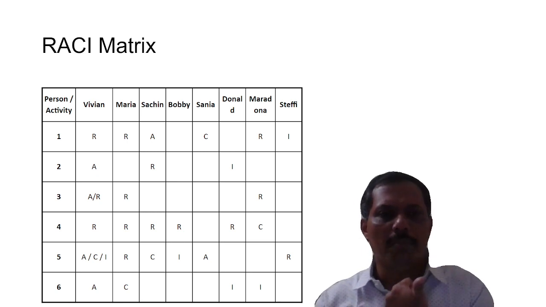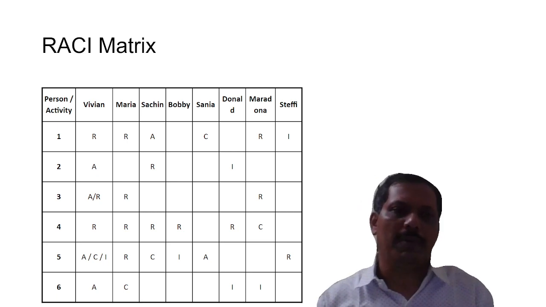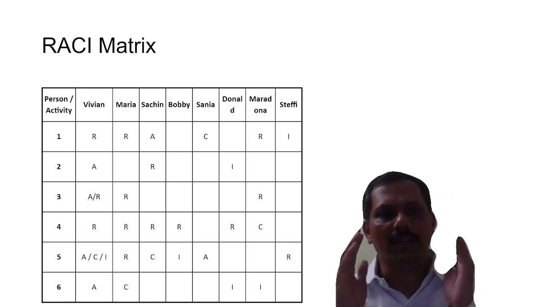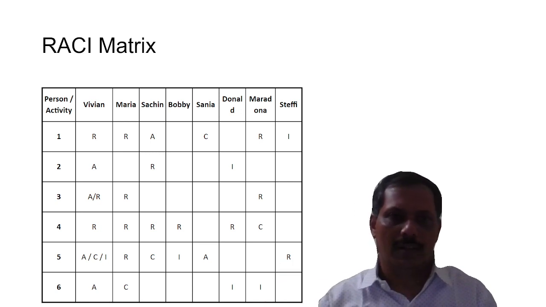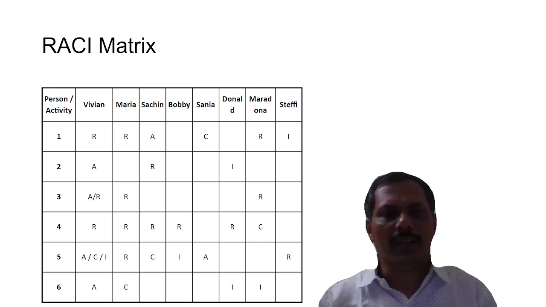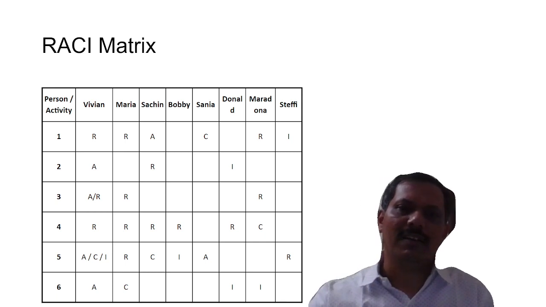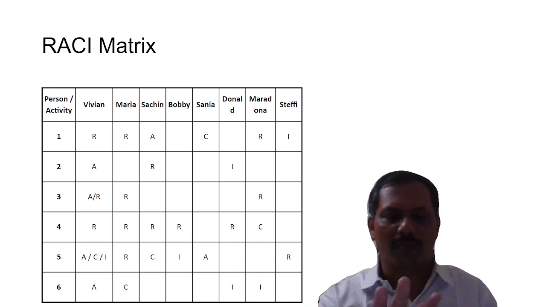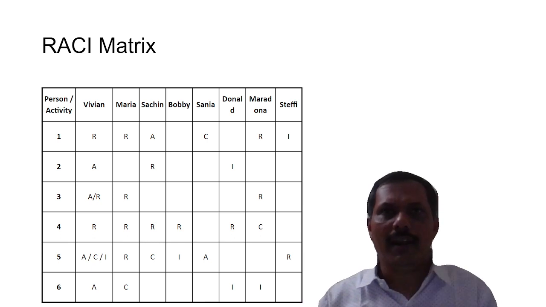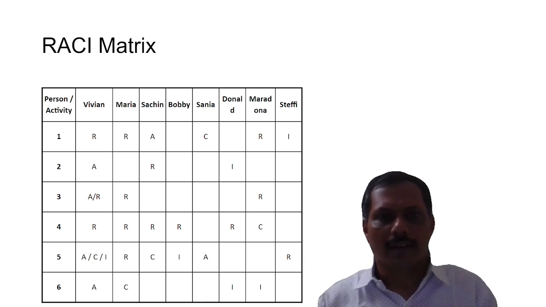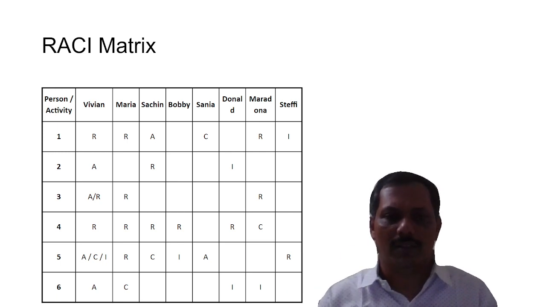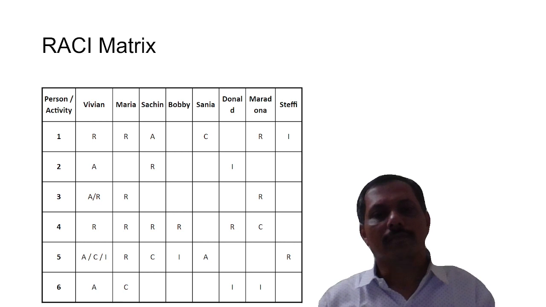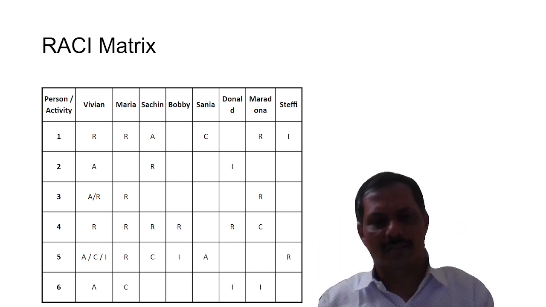So we saw rule number 1, one and only one accountable person. Rule number 2, minimum one responsible person. Every person may be responsible. Rule number 3, consulted and informed are optional. It is not mandatory that for every activity you should consult someone and you should inform someone. So follow these simple rules.